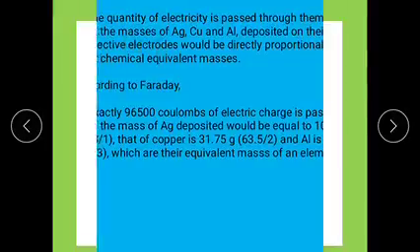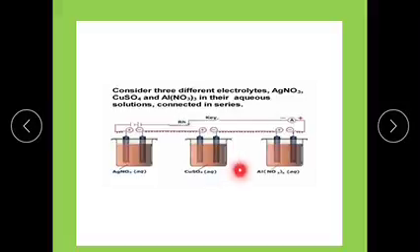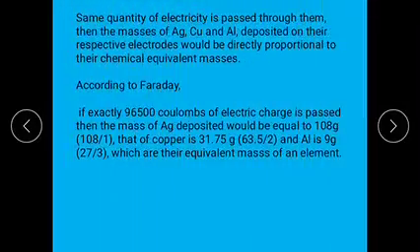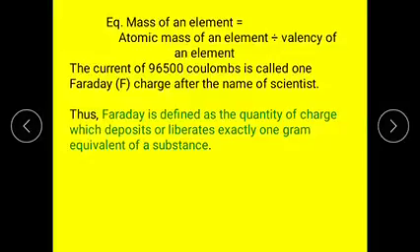When we pass the same quantity of electricity through silver nitrate, copper sulfate and aluminum nitrate, the deposited amounts of the substances at the electrodes, silver, copper and aluminum, have masses equal to their chemical equivalents, that is 108 grams, 31.75 grams and 9 grams respectively.